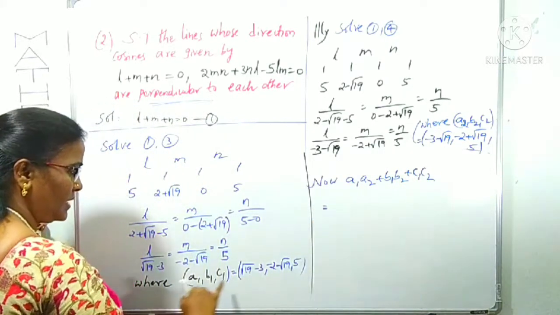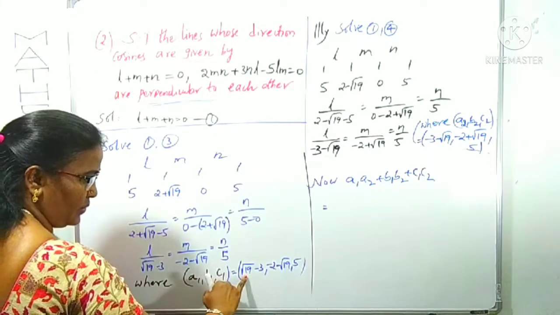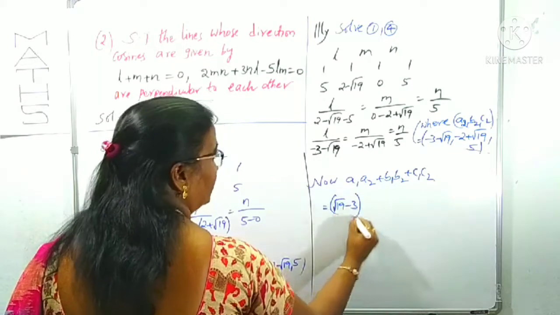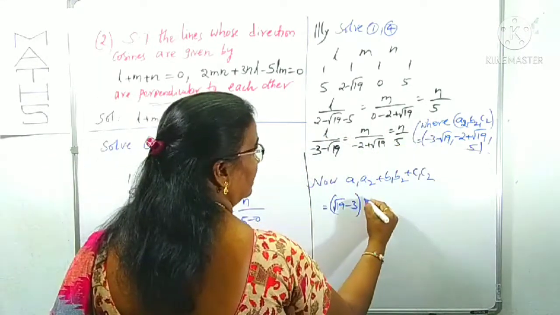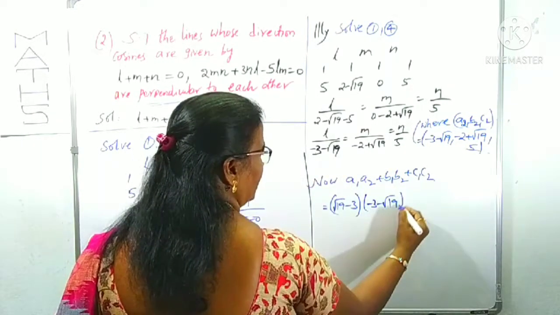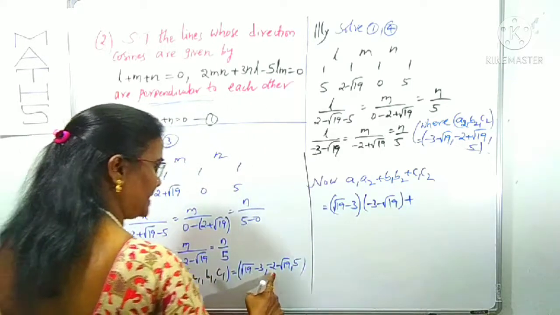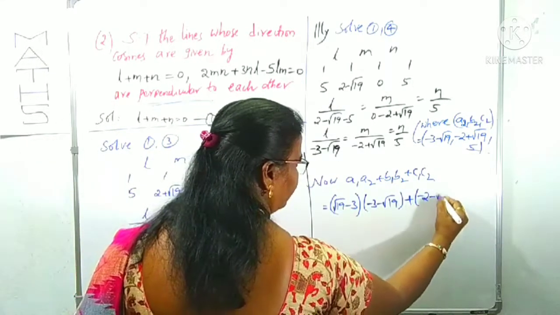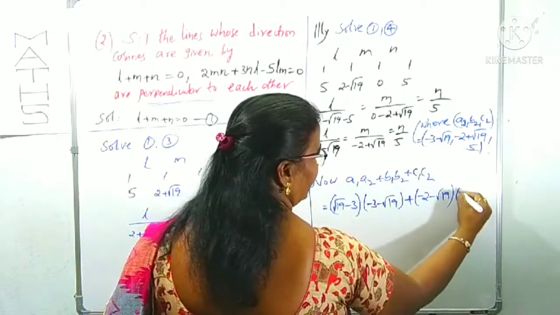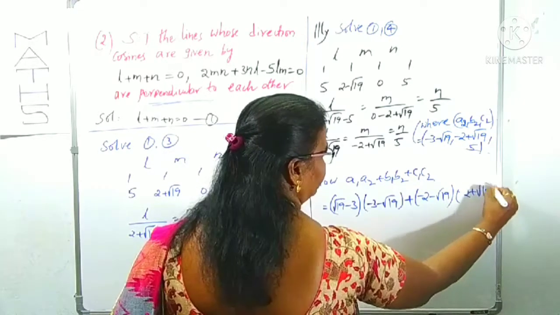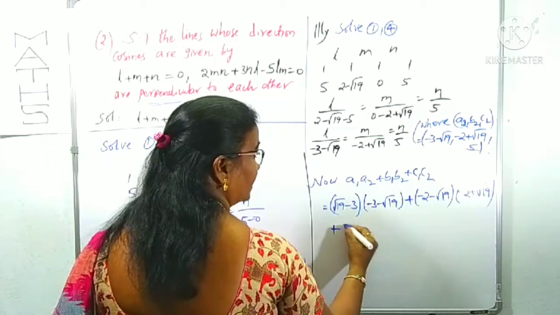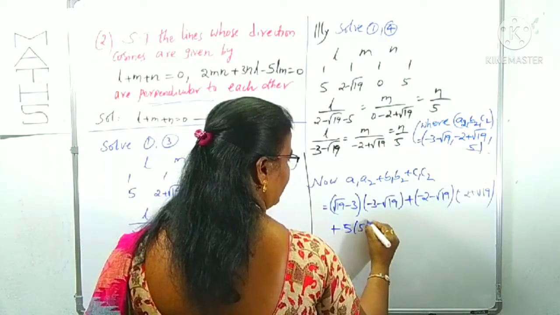A1, A2. A1 is root 19 minus 3, into A2. What is A2? Minus 3 minus root 19, plus B1. B1 is minus 2 minus root 19 into B2. B2 means this is 1, minus 2 plus root 19, plus C1 C2. C1 is 5. C2 is also 5. 5, 5 is 25. Next we will see now.